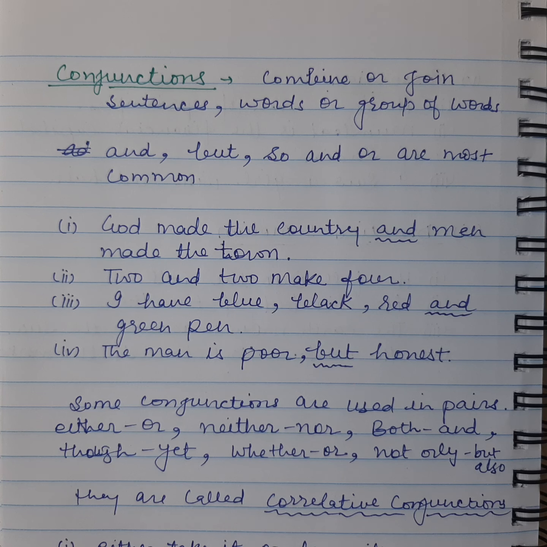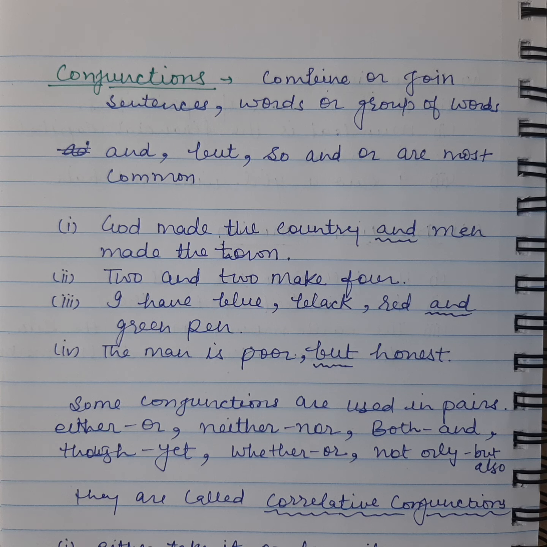2 and 2 make 4. So here there are two words, 2 and 2. So this conjunction and is combining these two words, 2 and 2 make 4. So again, I have blue, black, red and green pen. So there are group of words, blue, black, red, green pen. So here the conjunction and is combining all these group of words.